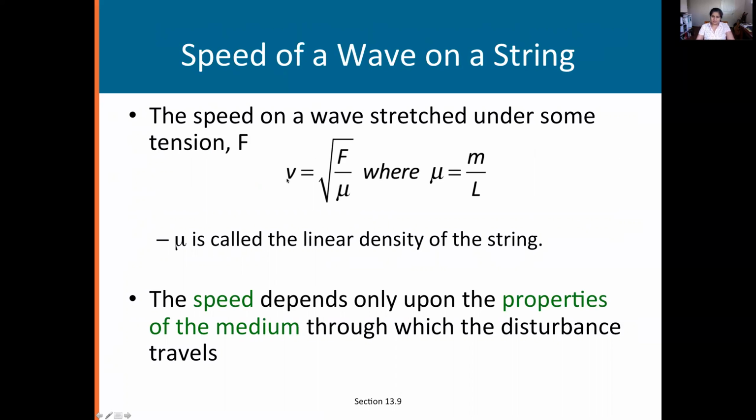So the wave velocity just depends on these two factors, the tension in the string and the mass per unit length. That's fixed for a given string. So you often find people changing the tension in the string to change the frequency, because v equals f lambda. Okay. So the speed depends only upon the properties of the medium through which the disturbance travels.